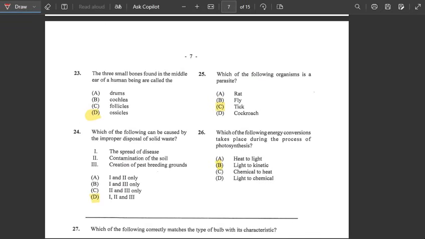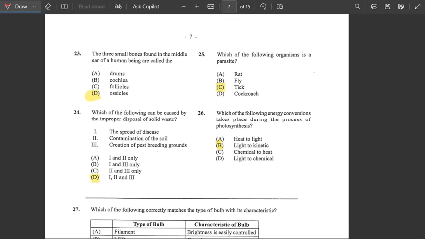Alright. Number 23 says the 3 small bones found in the middle ear of a human being are called, the 3 small bones is the ossicles. Alright, good. Number 24, it says which of the following can be caused by improper disposal of solid waste. So here we'd have the spread of disease would be one, contamination of the soil would be another one, and creation of pest breeding grounds. So here would be all of them.